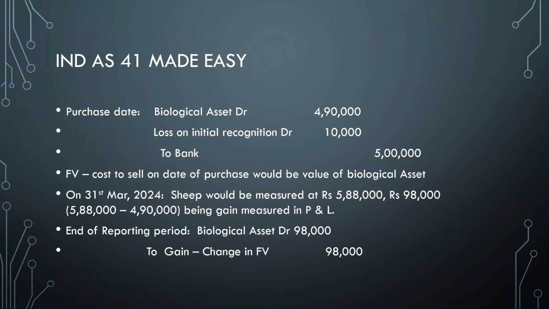So now the gain, that is the difference between 5,88,000 minus 4,90,000 that we just arrived at, that is the difference between the sale value and the purchase value. So at the end of the reporting period, the biological asset gain, that is the change in fair value, 98,000, will be recognized as a gain in P&L. Hope you got this right.